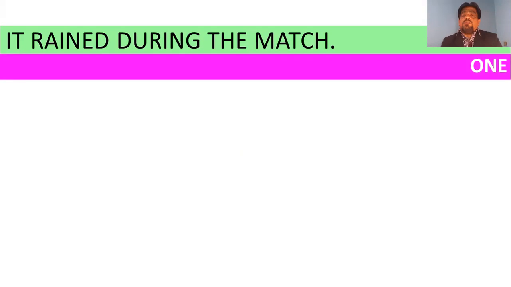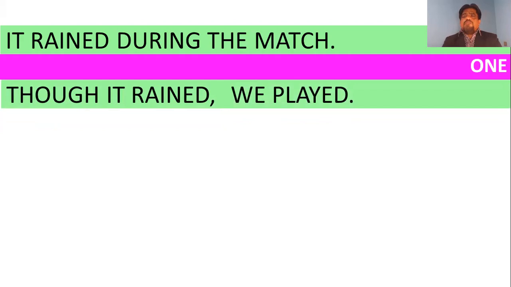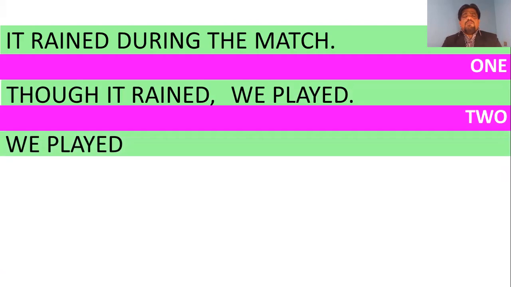There were two sentences, because we read like this. First we read, "Though it rained." "It rained." Definitely it could be a sentence. Then we felt that we played. Therefore we felt that they are two. In this line, we found two sentences, and therefore we said there are two sentences. And in the next line, we found "we played good, well and good," one sentence.